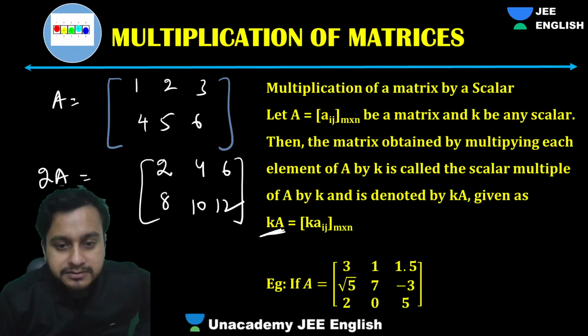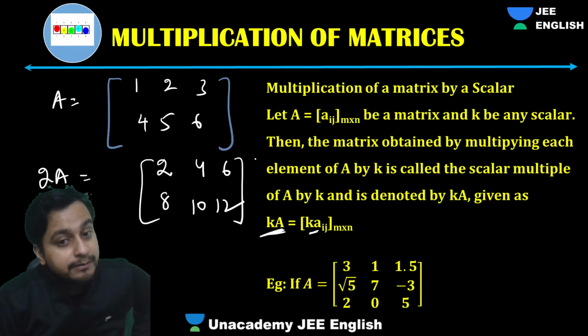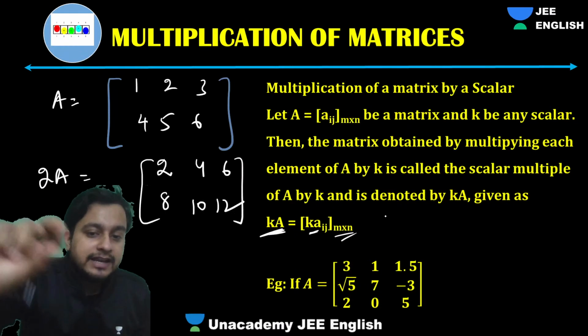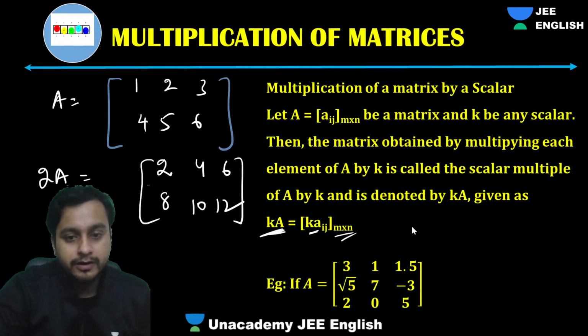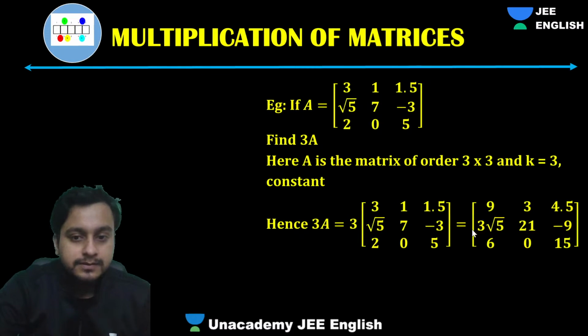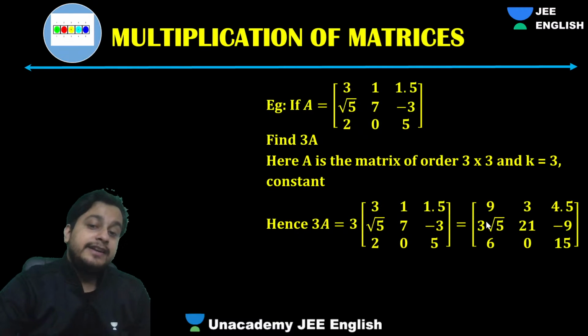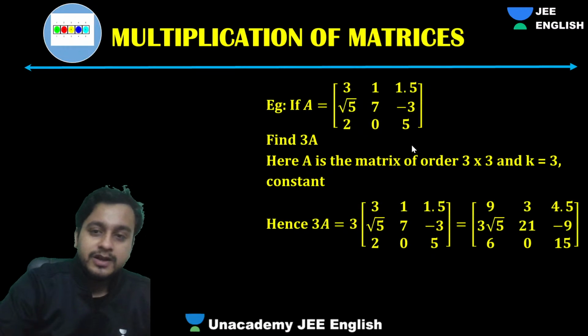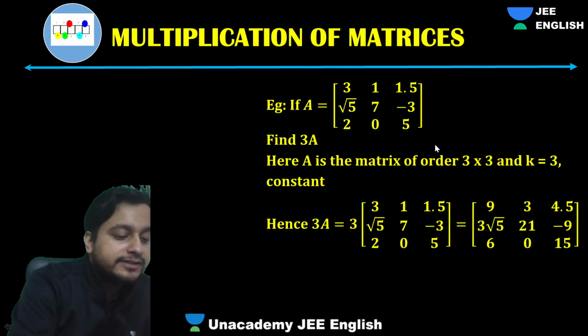That's why they have written k times A is kA. Now the element will be k times a_ij, and that will be the order of that matrix. So every element will be multiplied inside. Fine. Like suppose here 3 times A will be what? 3 will be multiplied to each and every element. 3 times 3, 9. 3 times 1 will be 3. 3 times 1.5, 4.5. 3 times root 5, 3 root 5. 3 times 7, 21. 3 times minus 3, minus 9. 3 times 2, 6. 3 times 0 will be 0. And 3 times 5 will be 15. So this is how we actually do it, everyone.